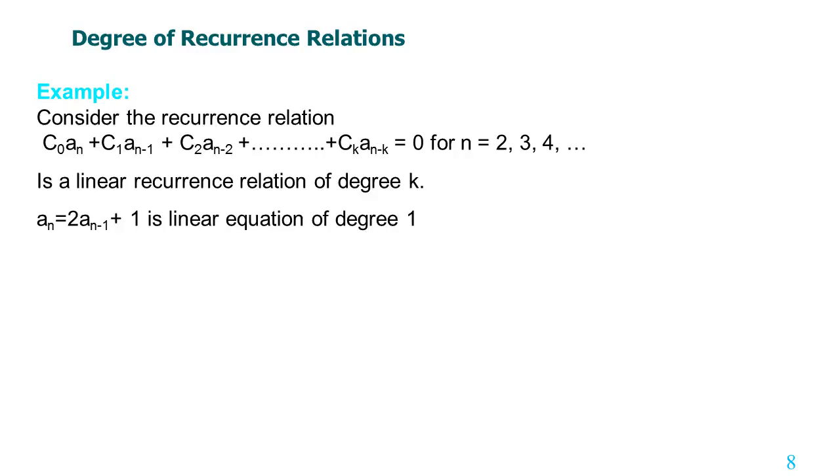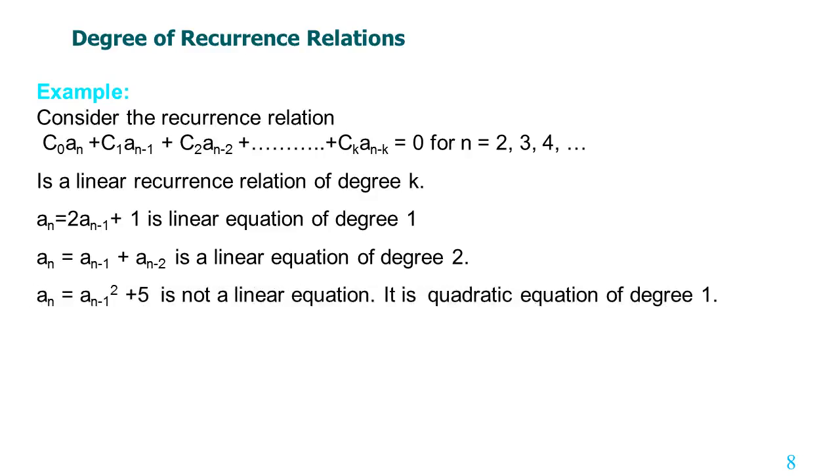For example, an equal to 2an minus 1 plus 1 is a linear equation of degree 1, since its k value is 1. In this way, this equation is a linear equation of degree 2. Now an equal to (an minus 1) whole squared plus 5 is not a linear equation, it is a quadratic equation of degree 1.